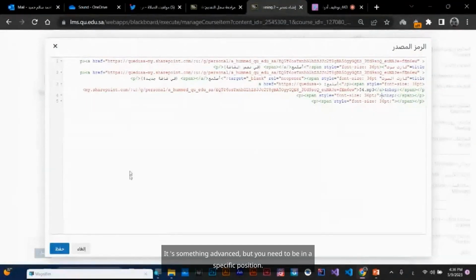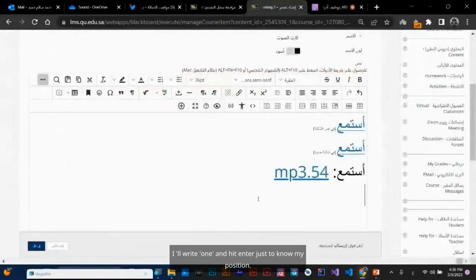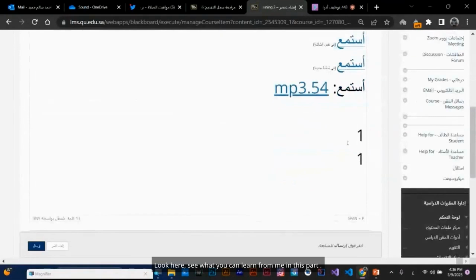It's something advanced, but you need to be in a specific position. Let me cancel this action and I'll stand here. I'll write 1 and hit enter just to know my position. Now I want to insert the audio here in an advanced way and I'm looking at the code. So I'll go to the source code. Look here, see what you can learn from me in this part. Here, I have 1 above and 1 below. Now I've marked my position. I'm working with these 2 ones, not more than that.